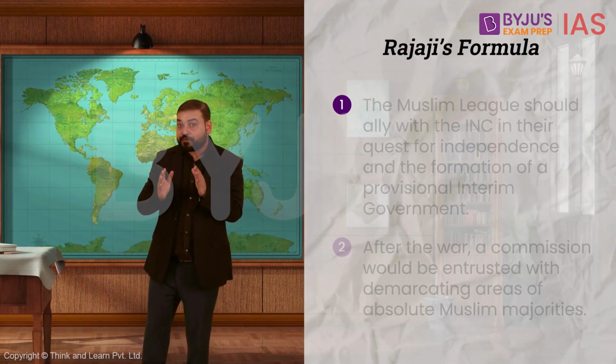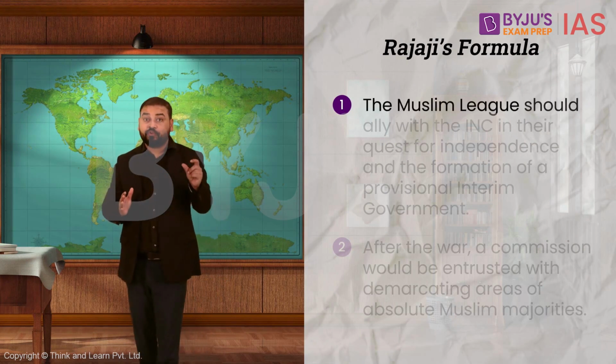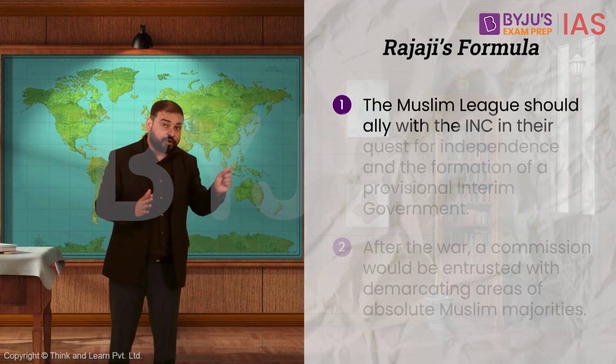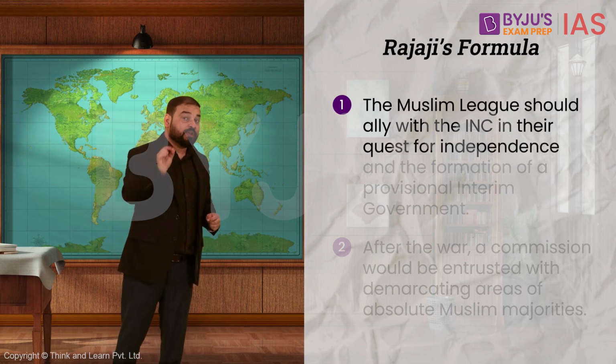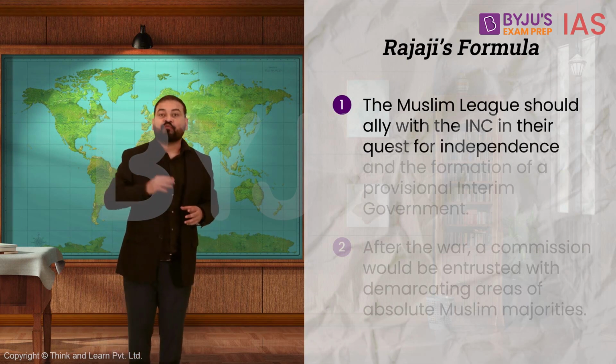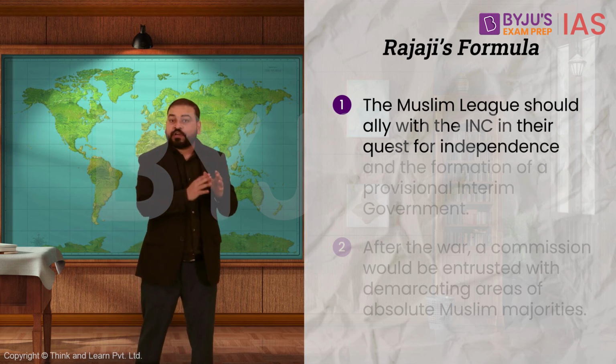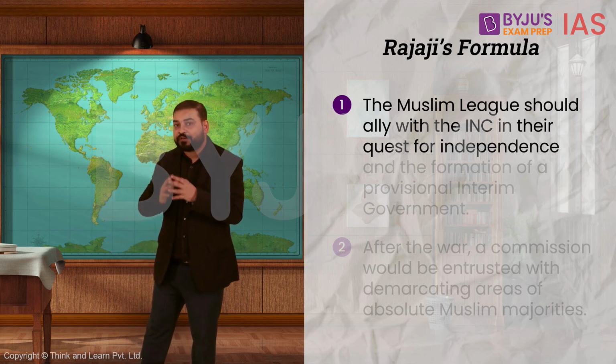The first point of the proposal was that the Muslim League would join hands with the Indian National Congress to demand independence from the British. It was a reinforcement of the everlasting demand by the Congress.